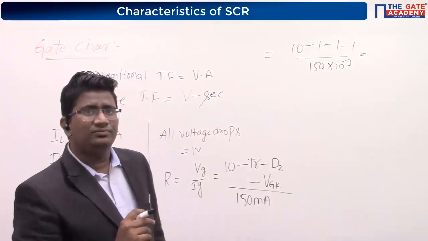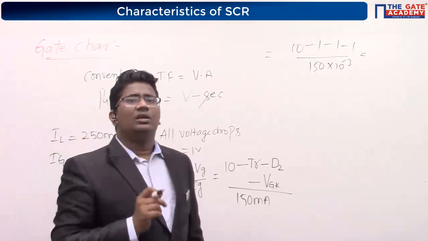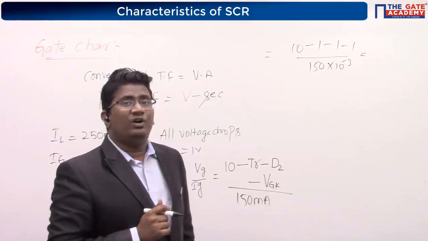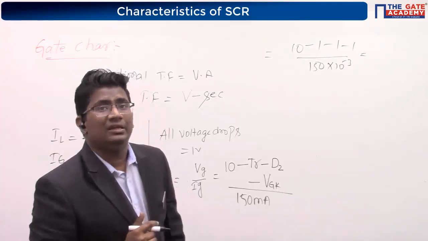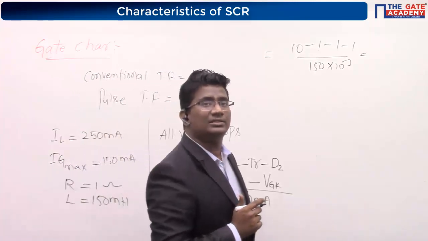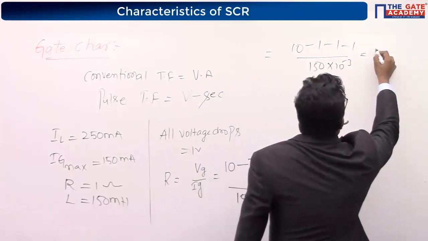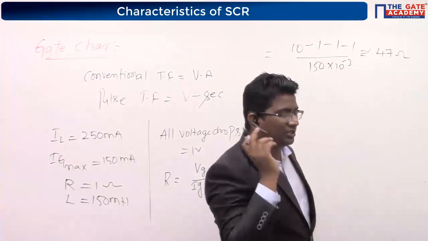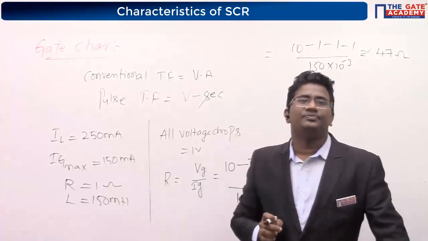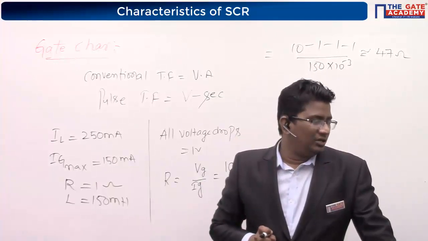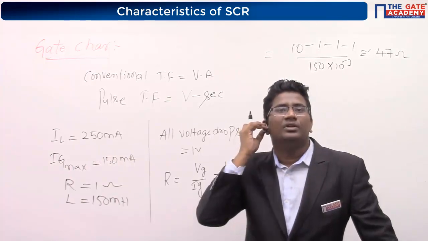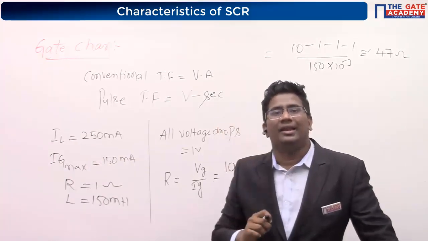That is 46.66, approximately 47 ohms. Look at the question: which option is correct? Option C. Yes, option C is correct.